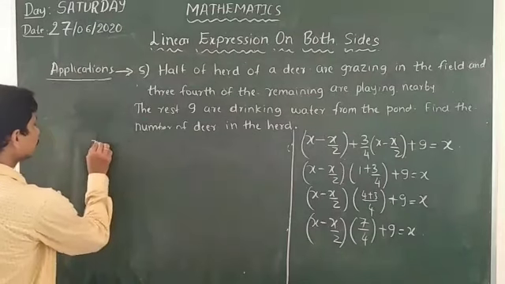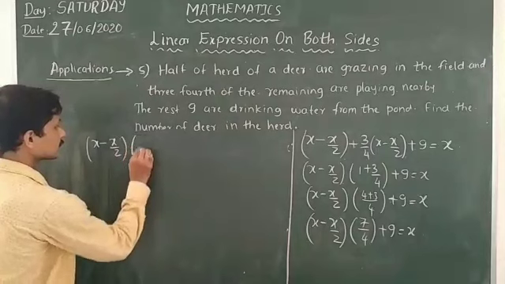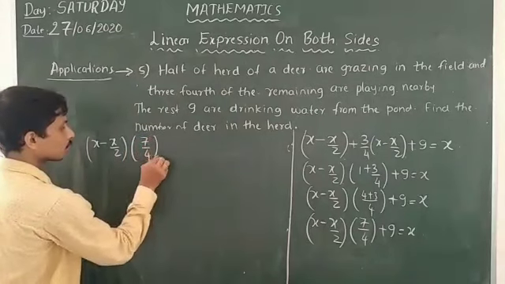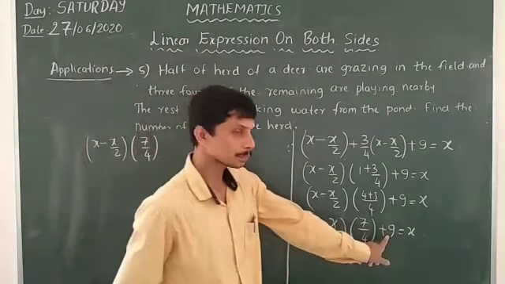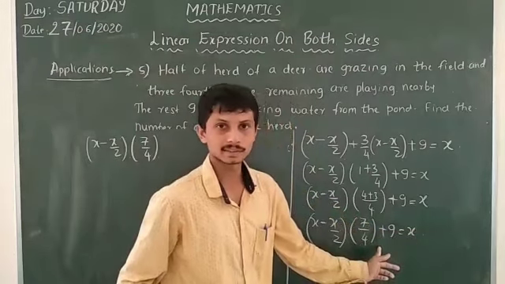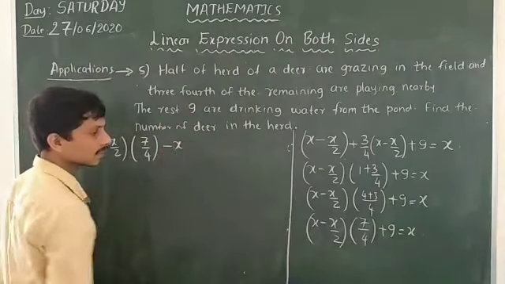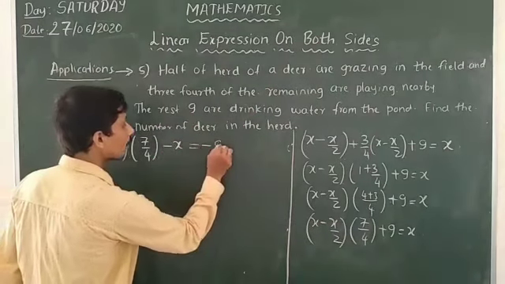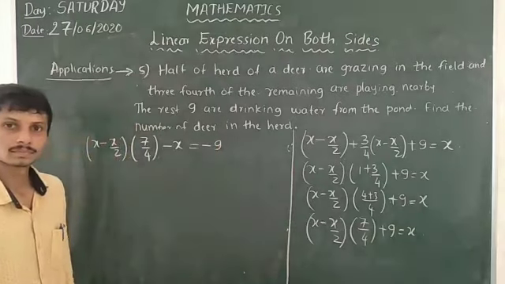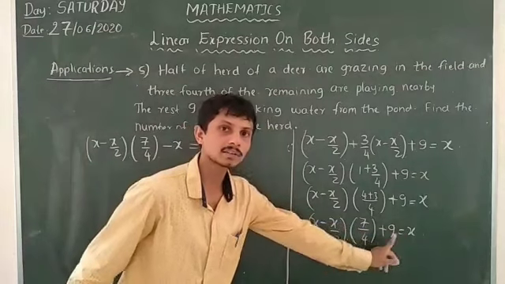Yes, X minus X by 2 into 7/4. Here I will transpose this 9 to the RHS side and X to the LHS side.